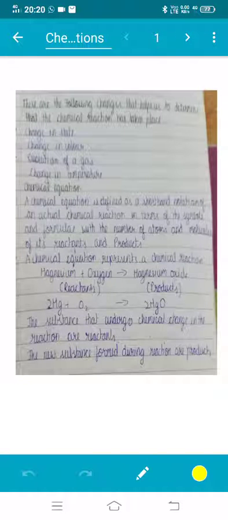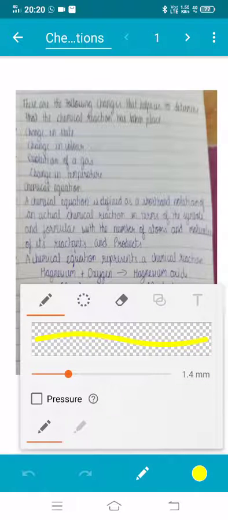Today we are going to talk about chemical equations and the other parts of the chapter. First we will talk about how a chemical reaction takes place, and how we know that a chemical reaction has taken place. There are four conditions, and also one more condition. I will tell that also. Okay, let's start with it.